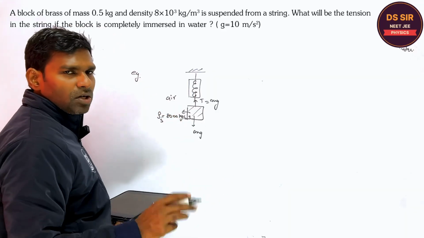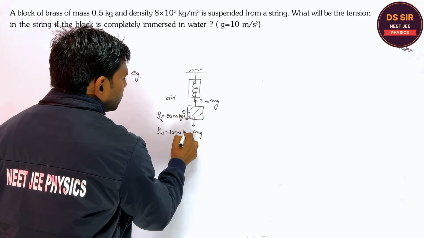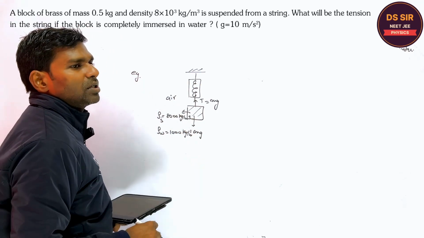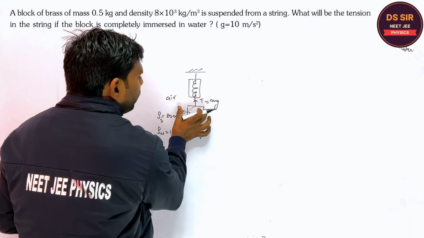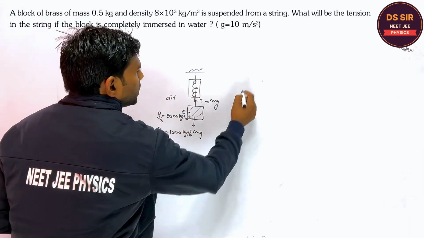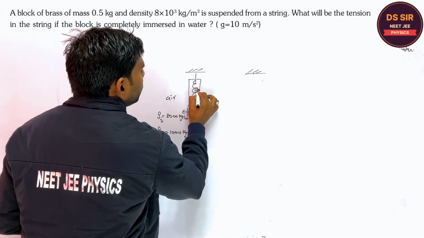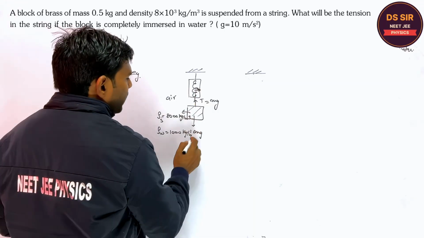What is the density of water, Varsha? 1000. And density of brass is 8000. The brass is 8 times heavier. Now when the system is dipped into the liquid, here the reading will be, right, 0.5 mg.